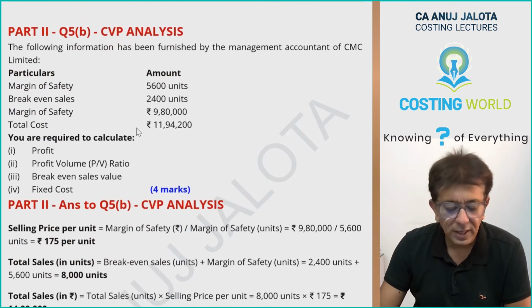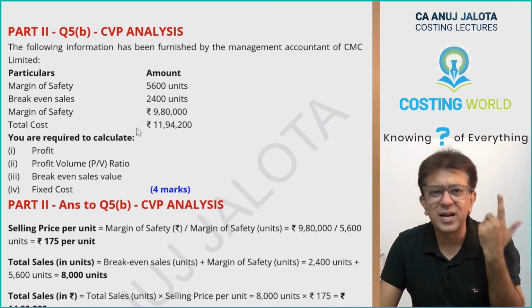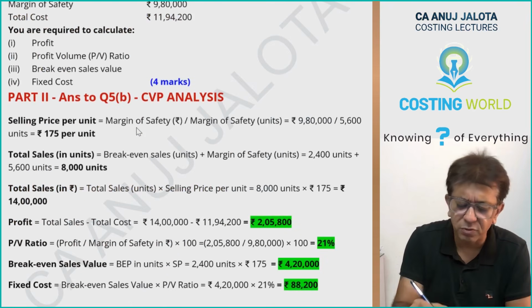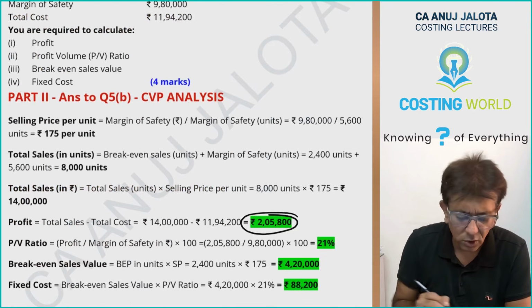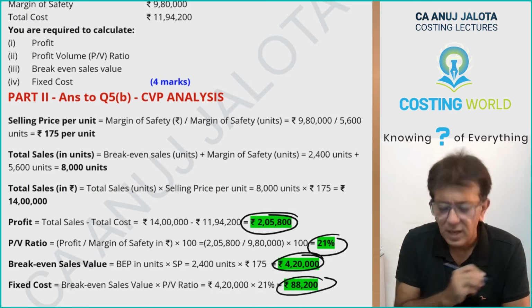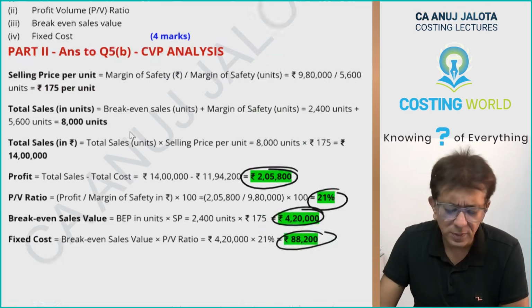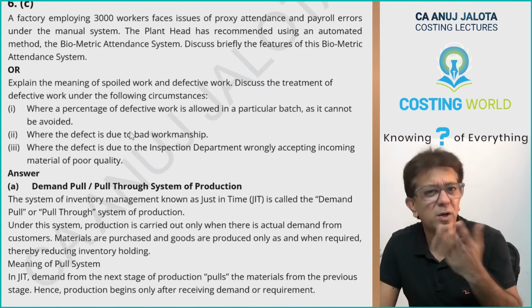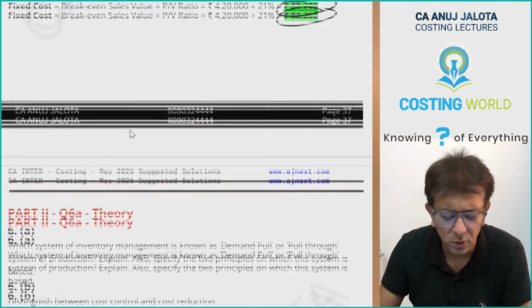Okay. Then question number 5B on CVP analysis was a simpler one. It was a 4 marks question. Okay, this was your profit, this was your PV ratio, this was your break-even sales, and this was your fixed cost. Question number 6 was on theory. I would not like to discuss that particular thing. It is okay that you all can solve yourself.